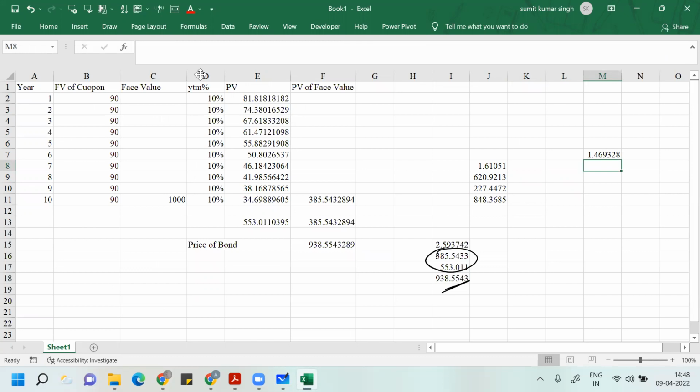So now I can do this calculation: 60 divided by 0.08, and I multiply this with 1.08 to the power 5 minus 1, divided by the same value 1.469328.